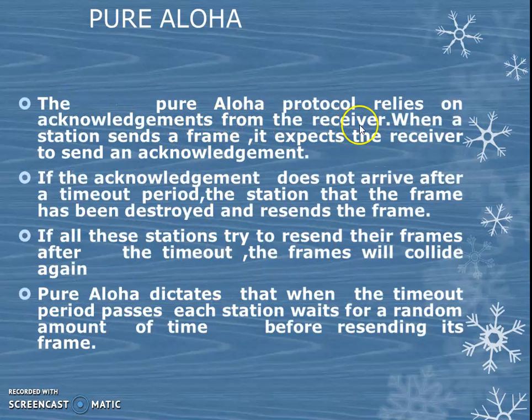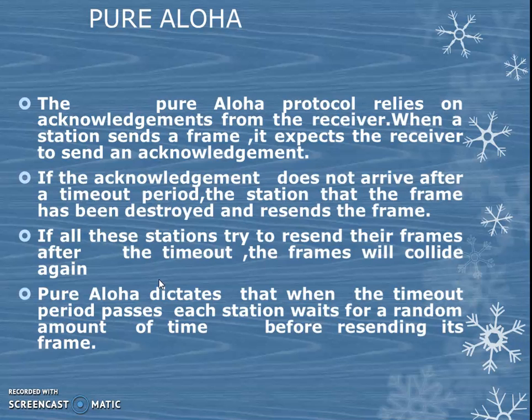And then, the pure ALOHA protocol relies on acknowledgement. Whenever the sender sends a frame, there is a need for acknowledgement from the receiver. So in pure ALOHA also, after the station sends, it needs an acknowledgement. If it doesn't receive an acknowledgement after a particular time period, that means the frame is destroyed, and it resends the frame.